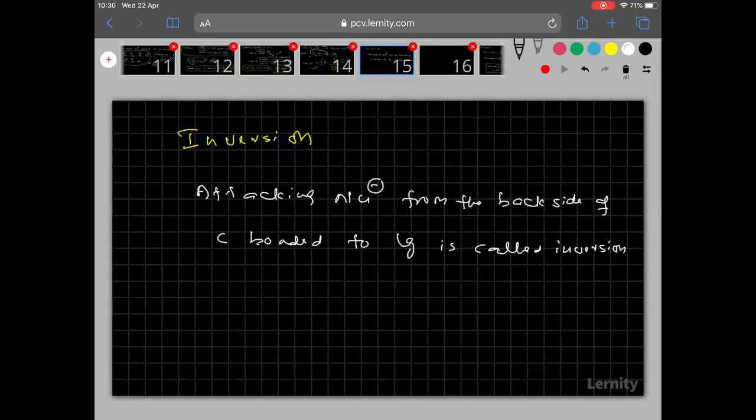So attacking of the nucleophile from the backside of the carbon bonded to the leaving group, that is called as the inversion. Nucleophile attacks from backside. Please try to understand.